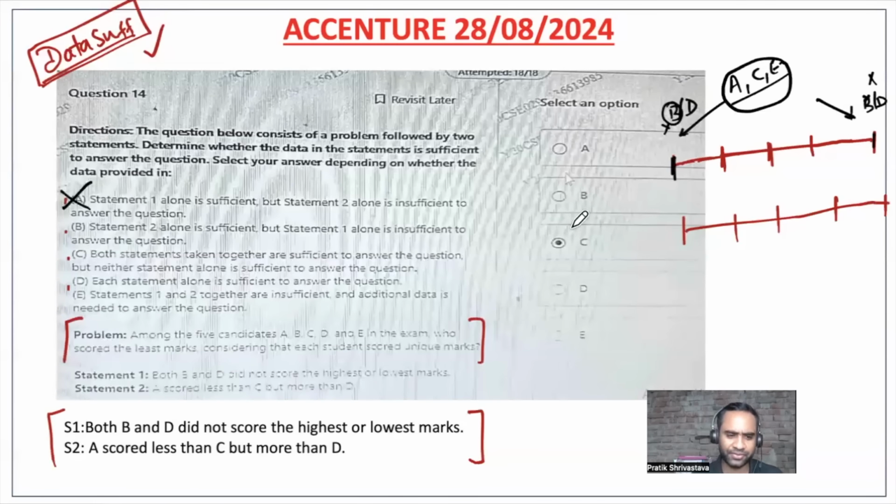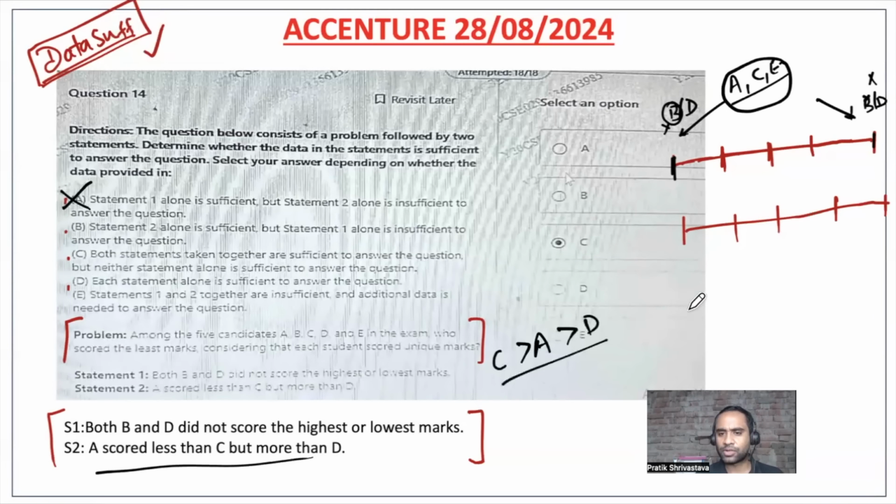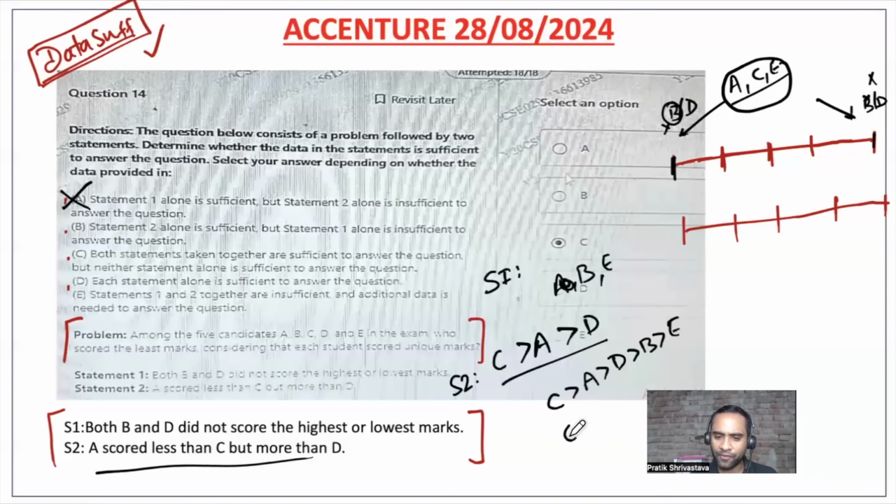These are the possibilities. Now, A scored less than C, that means C has scored more than A, but A scored more than D. Now, this is statement 2. In statement 2 also, we have B and E. Now we could have it like this: C, A, D, B, and E. We can have possibilities like this.